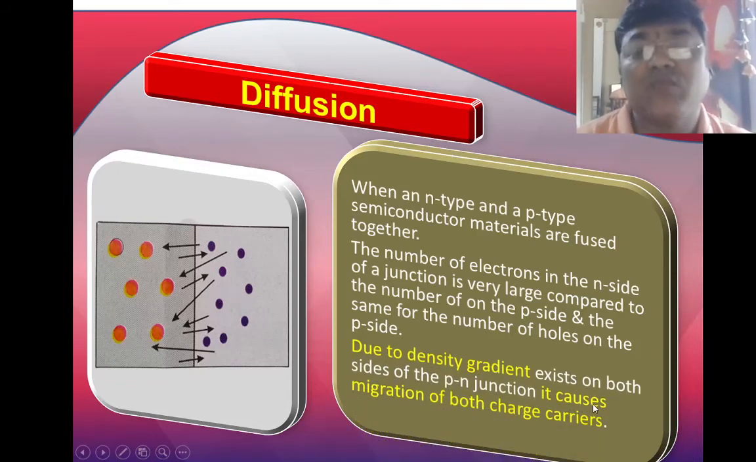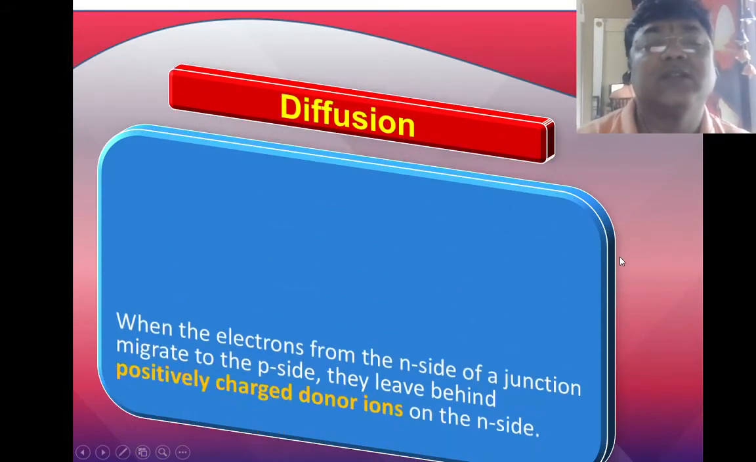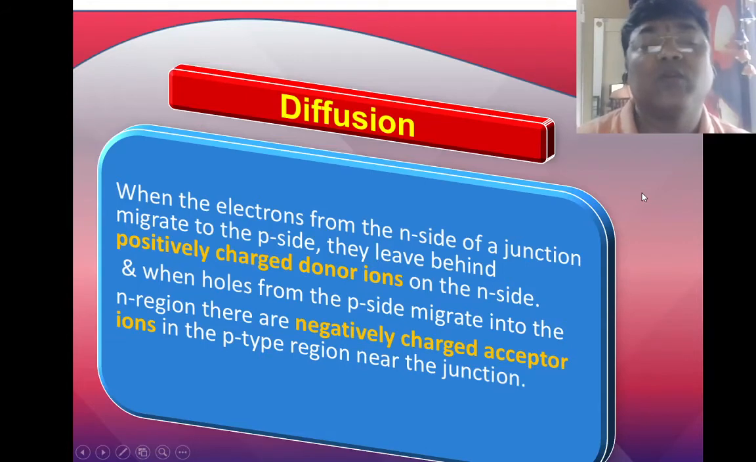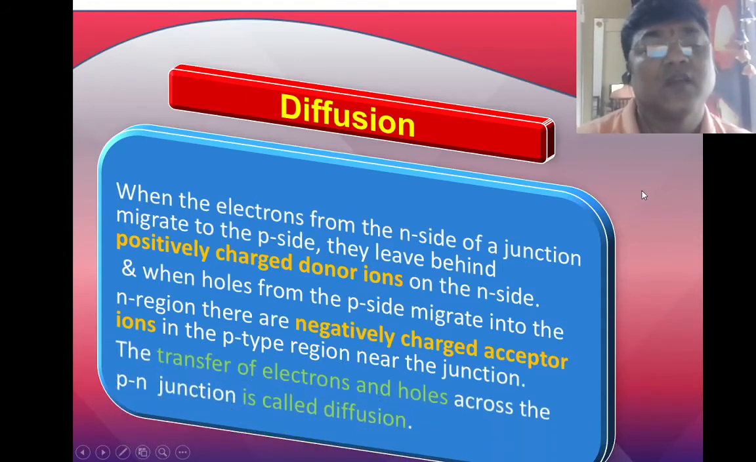Due to the density gradient on both sides of the PN junction, it causes a migration of charge carriers. So electrons go to the P side and holes go to the N side. When the electrons from the N side of the junction migrate to the P side, they leave behind positive charge. That place becomes positively charged. And when the holes from the P side go to the N side, that place becomes negatively charged. The transfer of electrons and holes across the junction is called what? Diffusion. So diffusion means only the transfer of electrons and holes across the junction.